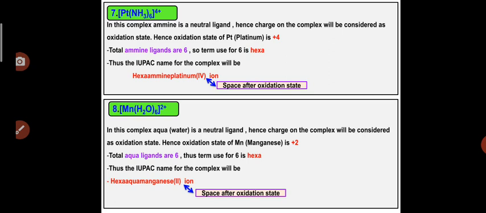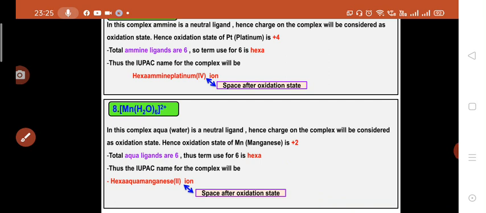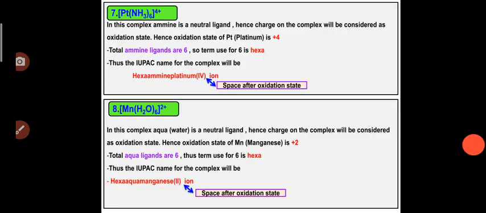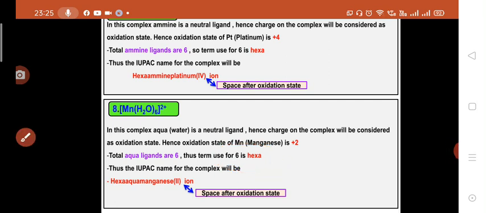So the oxidation state for manganese is +2. Now we can observe the 6 aqua ligands, hence the term hexa will be used for these 6 aqua ligands. Hence the IUPAC name for this complex will be hexaaquamanganese(II) ion. So whenever a positive charge is present on the complex, the complex name will end with ion. That is the rule.